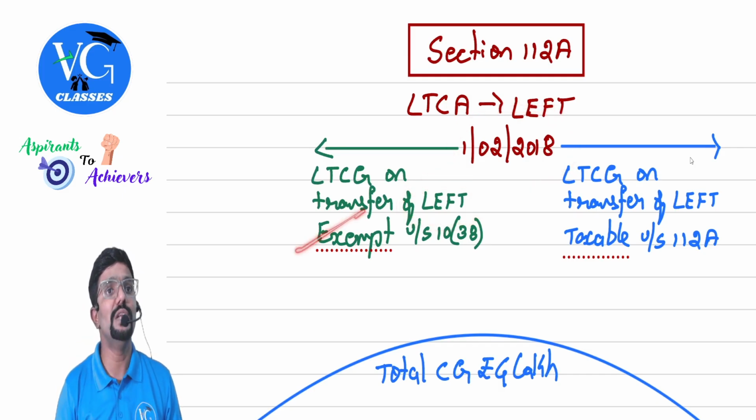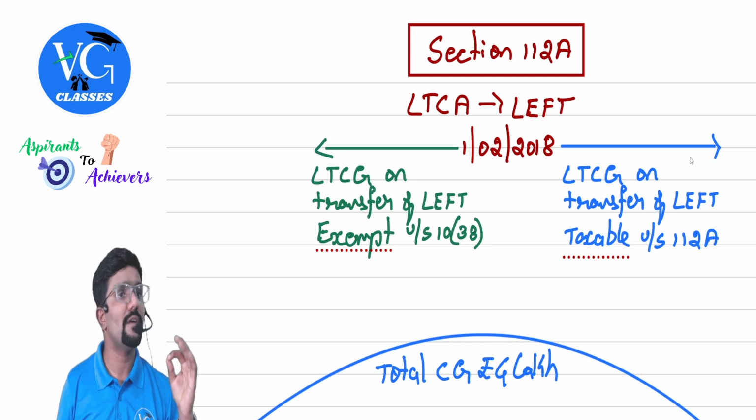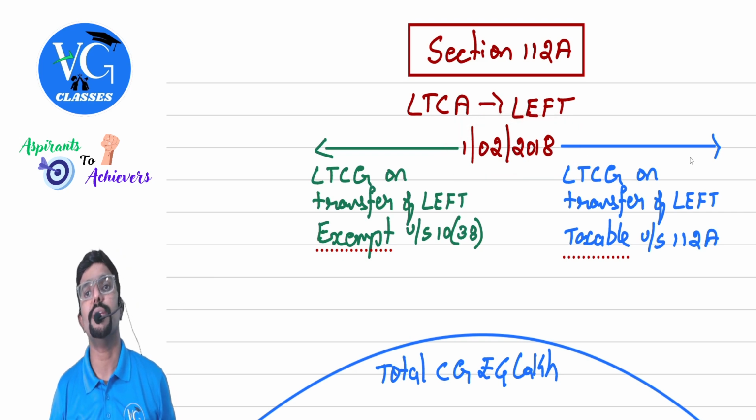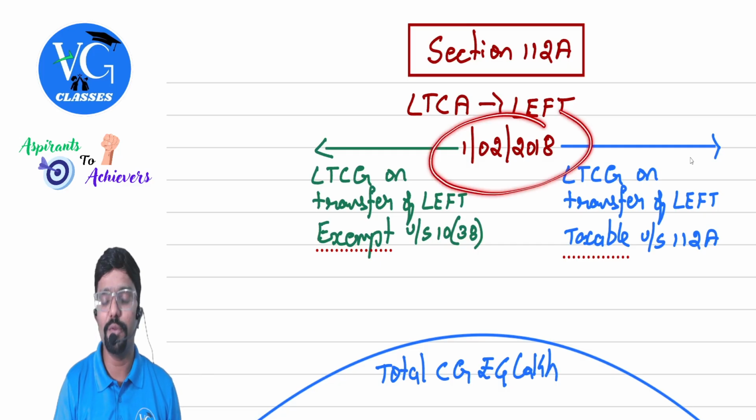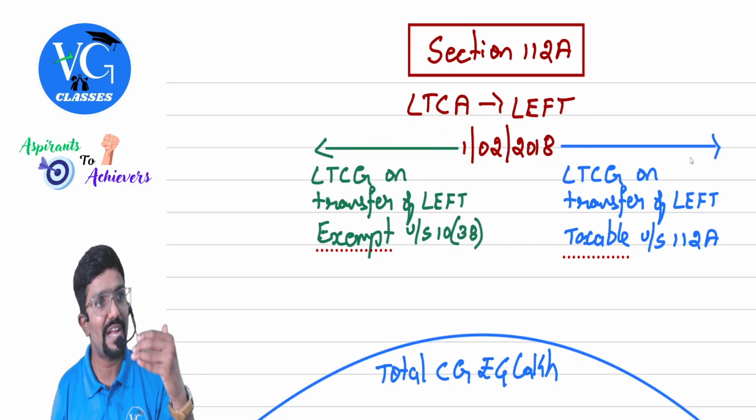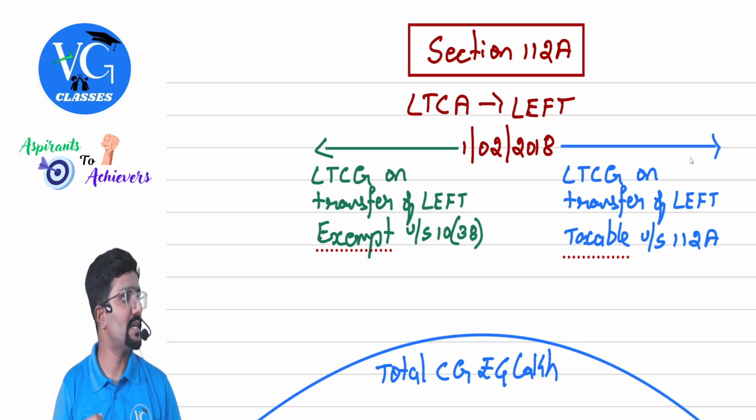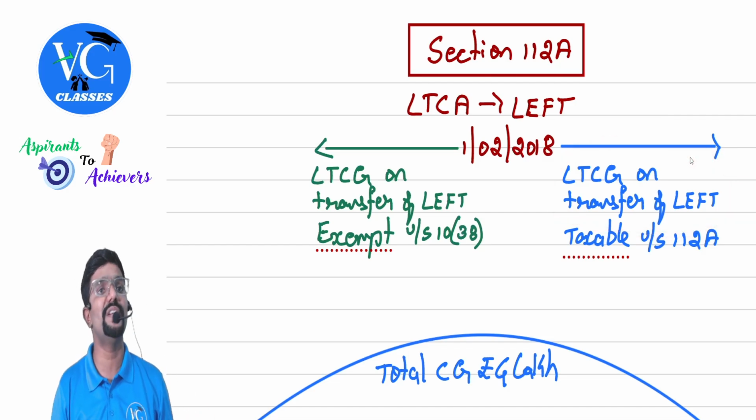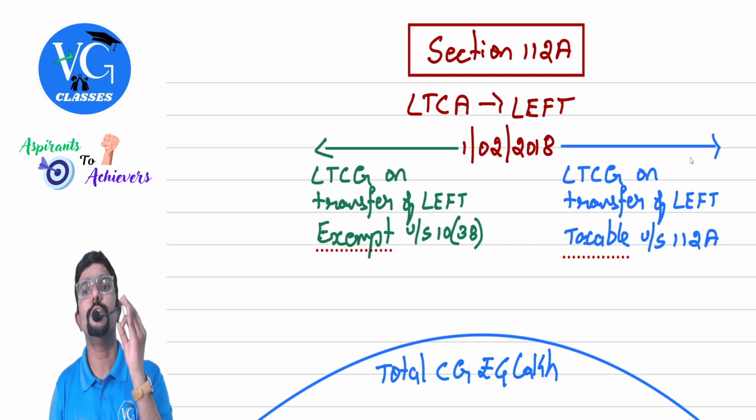Listen here. If there was a long-term capital gain on the transfer of listed equity shares before 1st February 2018, it was exempt fully under section 10 clause 38. Exemption was given under which section? 10 clause 38. But later, on 1st February 2018, the Finance Minister passed a new Finance Act withdrawing this section. That means if there is a long-term capital gain on the transfer of listed shares from 1st February 2018, it is taxable as per section 112A.